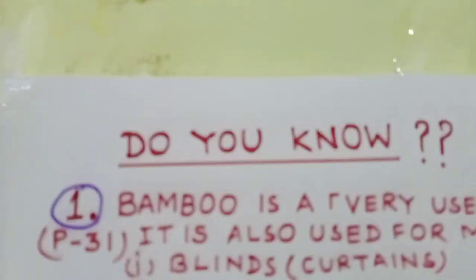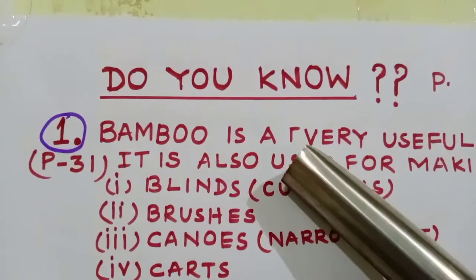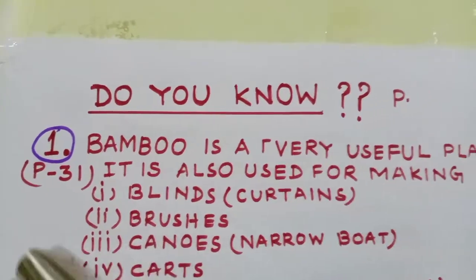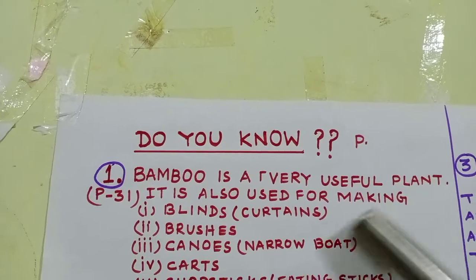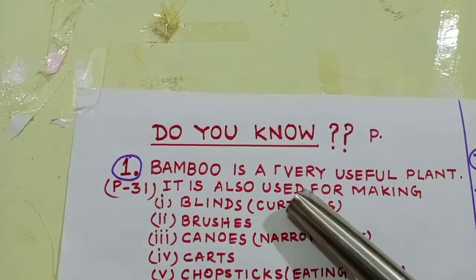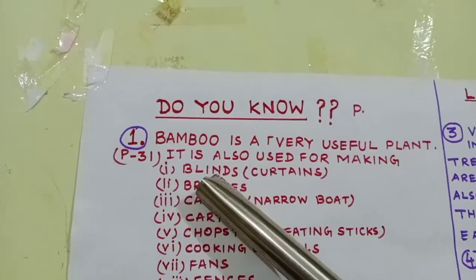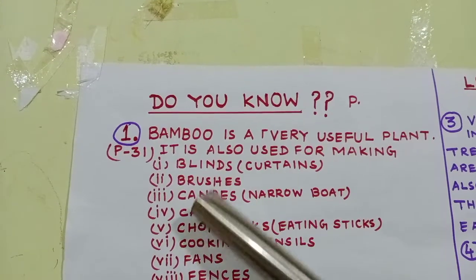Today we will study about "Do you know", because it is also a very important part and many questions may be asked in the examination. Look at the chart, students. First one is "Do you know" on page 31. Bamboo is a very useful plant. It is also used for making blinds, curtains, brushes.